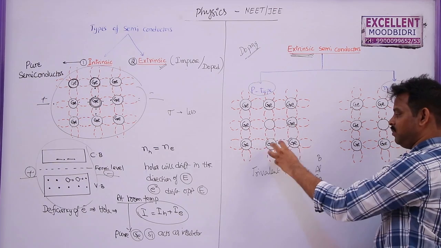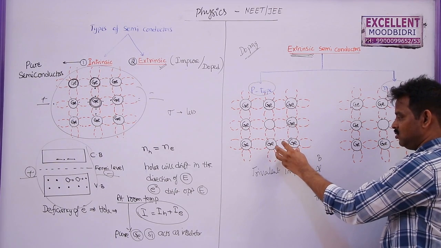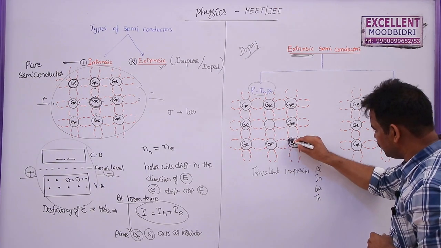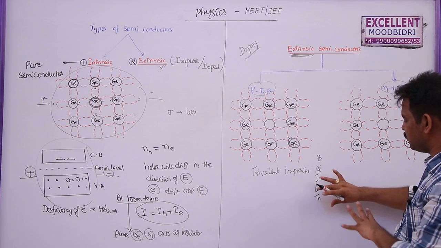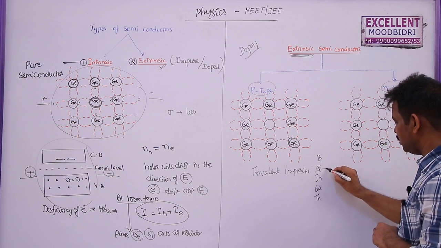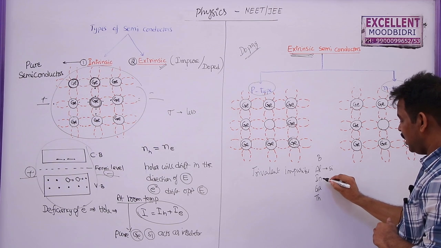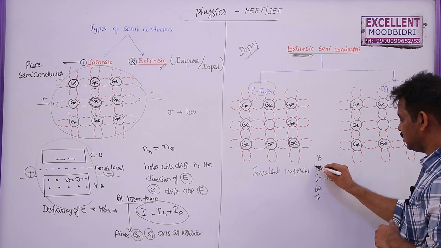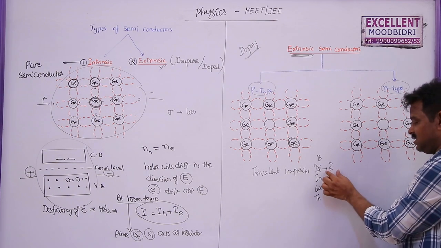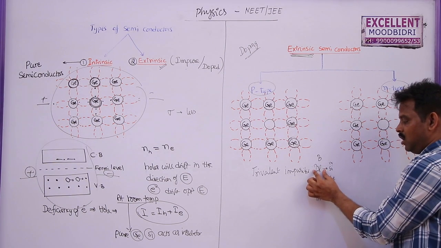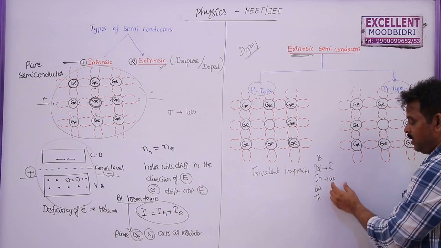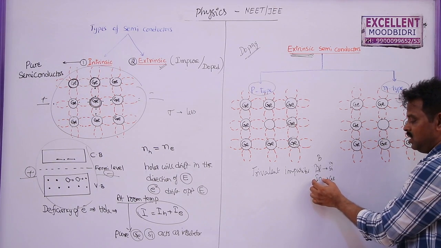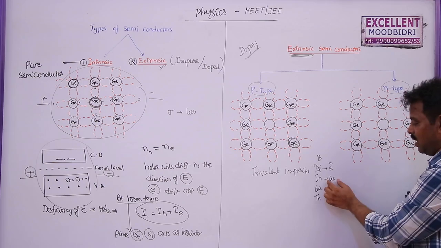As germanium is similar to this group, that means if the size of the germanium is nearly equal to the size of some other atom, here aluminum and silicon sizes are equal, and indium and germanium, this is 13 and 14, atomic number 13, atomic number 14. So for silicon, generally we use aluminum as the impurity. For germanium, we will use indium as the impurity because atomic sizes are equal.